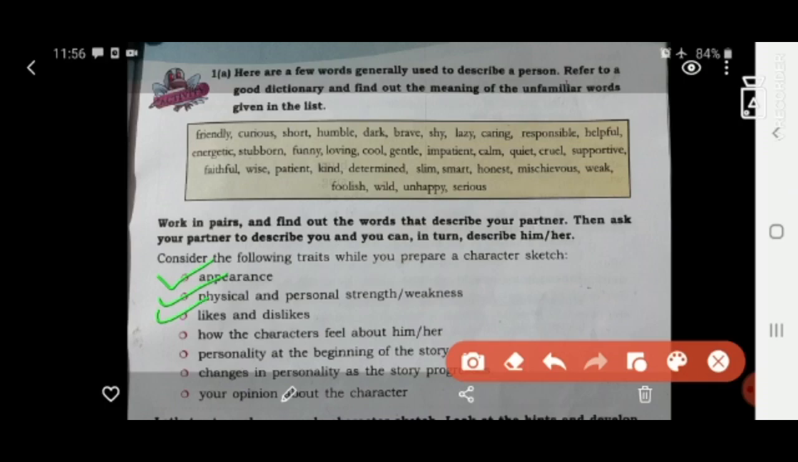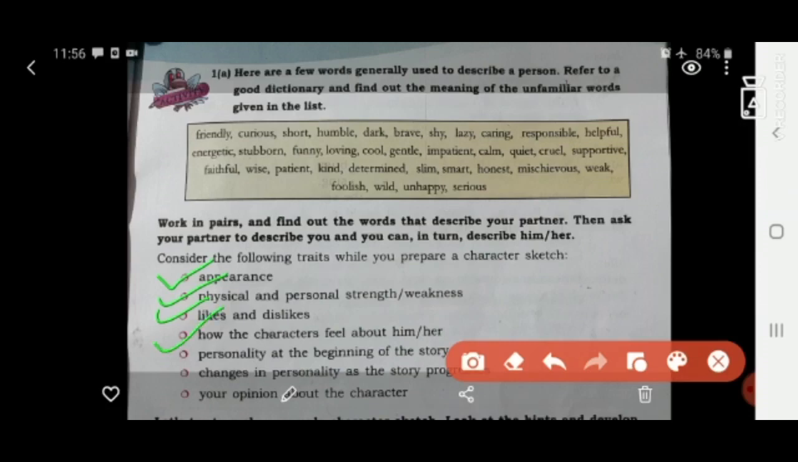And the next one, the likes and dislikes. What does he like and what doesn't he like? What he likes to do and what he doesn't like to do. എന്ത് ചെയ്യാൻ ഇഷ്ടപ്പെടുന്നു, എന്ത് ചെയ്യാൻ ഇഷ്ടപ്പെടുന്നില്ല. That is the likes and dislikes.